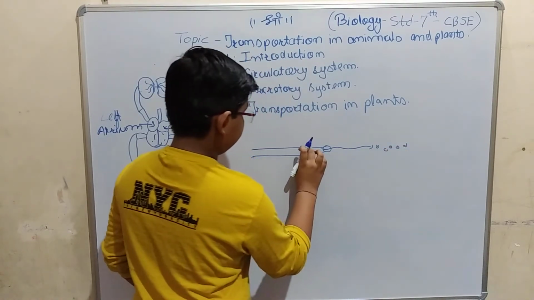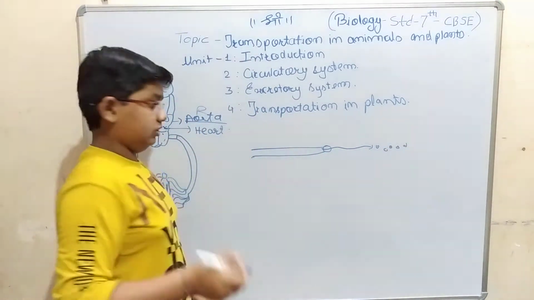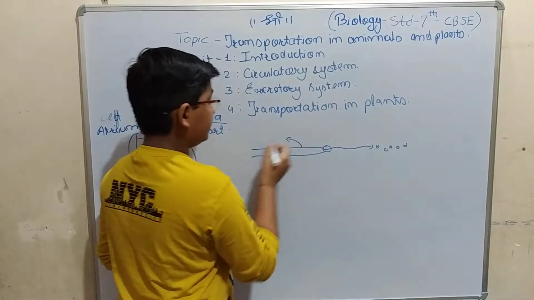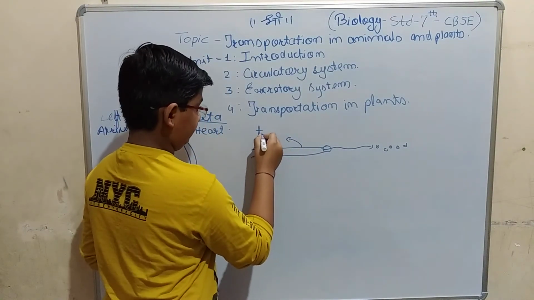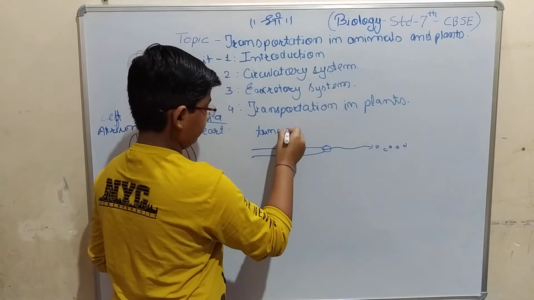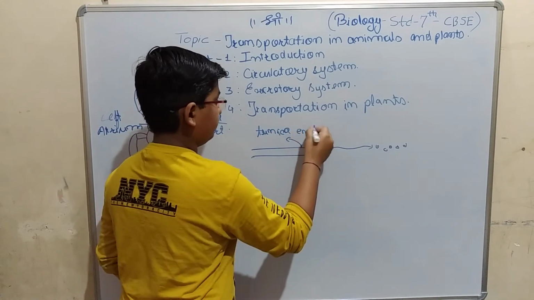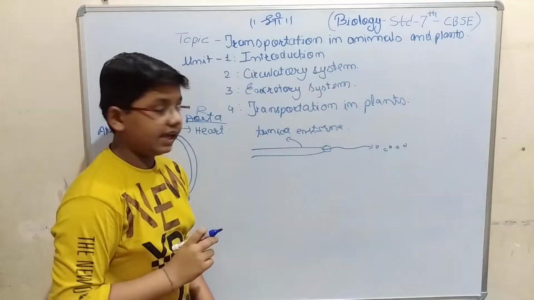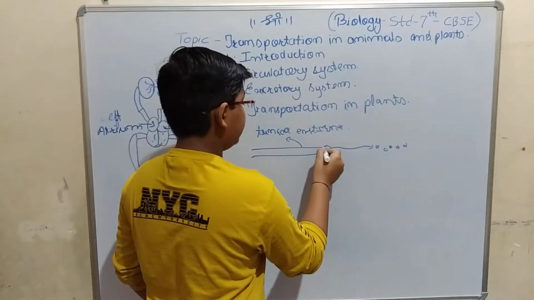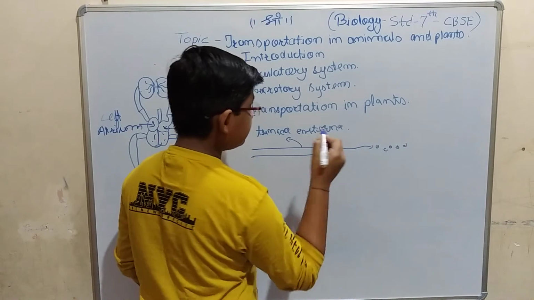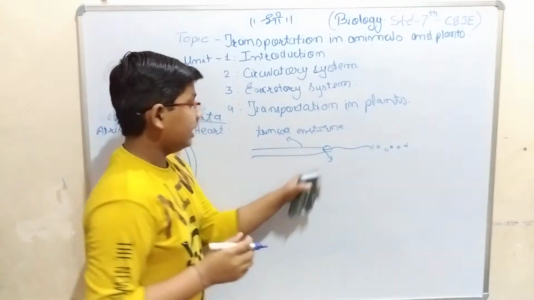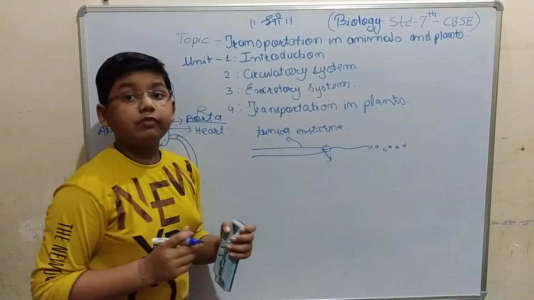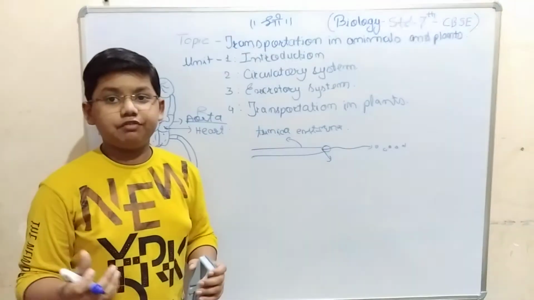Then we can see that there are 3 layers. The outermost layer is called tunica externa. The middle layer is called tunica media, and tunica media consists of collagen fibers and elastic fibers.